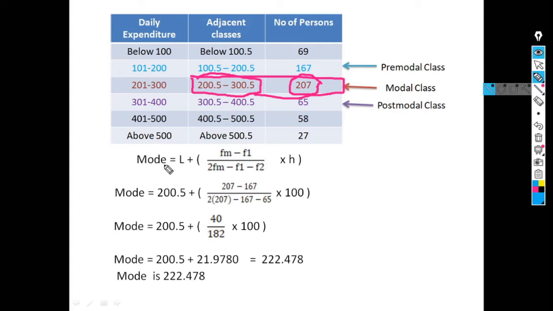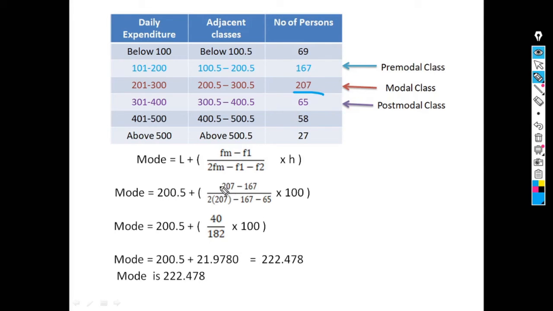Now the formula for mode is L plus (Fm minus F1) divided by (2Fm minus F1 minus F2) into h. Here L is, since the classes are in discrete form and we convert it into the continuous form, the lower boundary of the modal class. Modal class is this class. So the value of L is 200.5 plus Fm. Fm means frequency of the modal class.